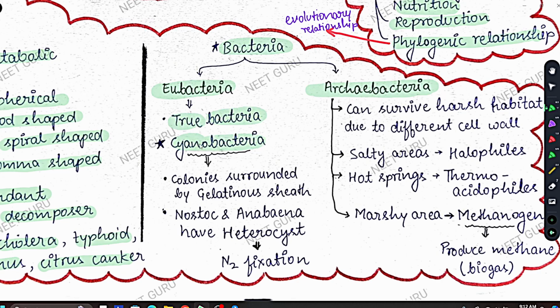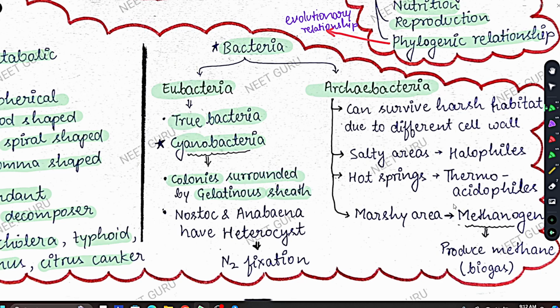An example is cyanobacteria. There are two things you need to know about cyanobacteria. The first is that their colonies are surrounded by a gelatinous sheath. Gelatin is a protective substance.